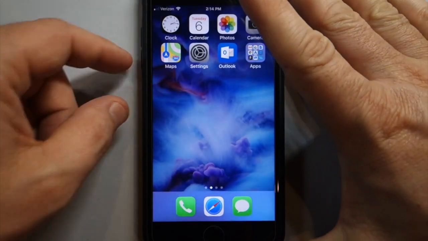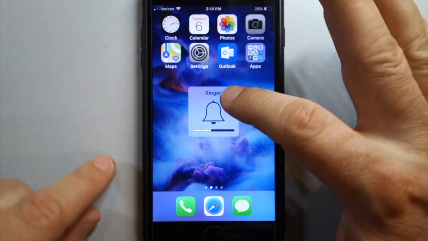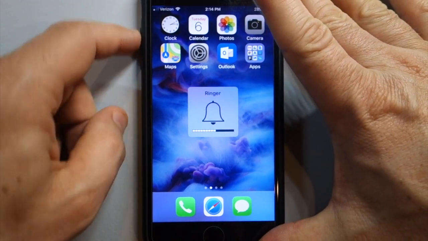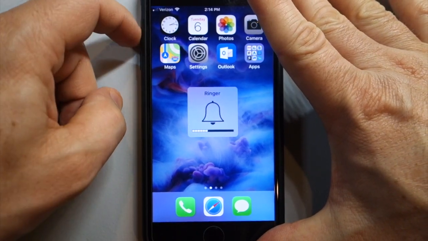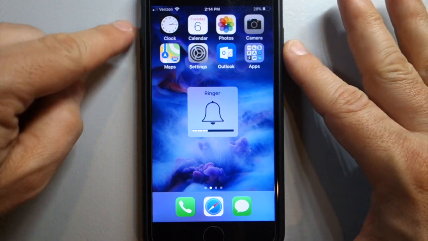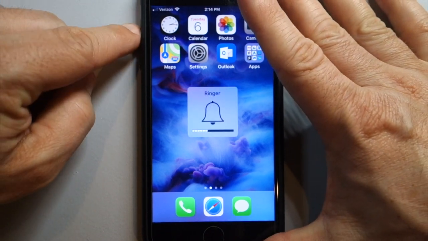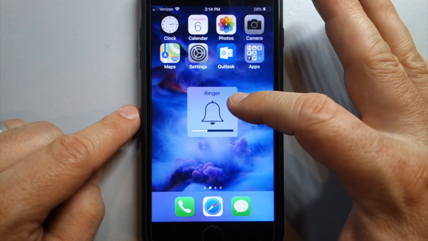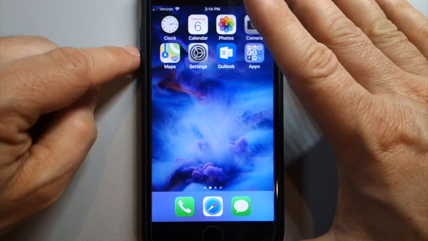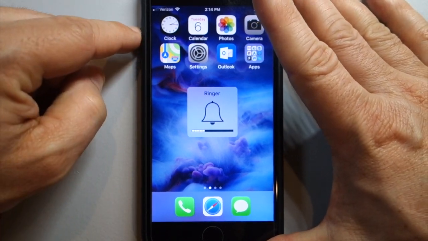So now it says ringer volume. If you play a video or music or anything like that, you can still adjust the volume with these buttons, but now you will also adjust your ringer and alarm volume with your buttons.